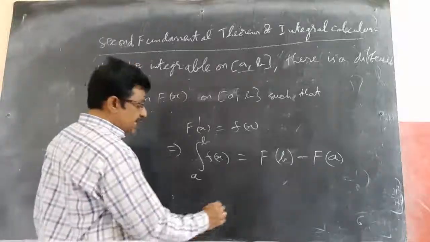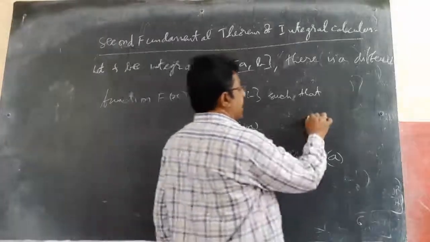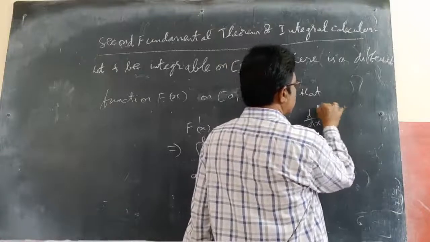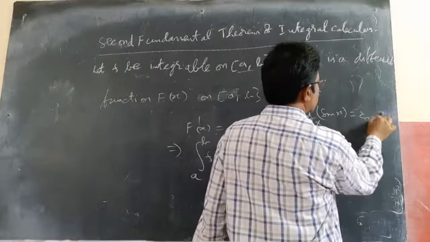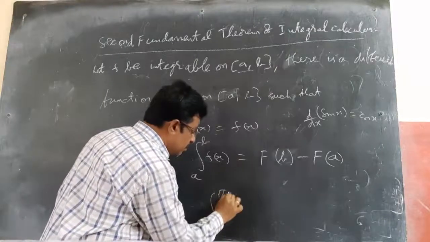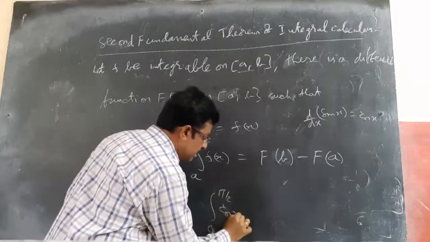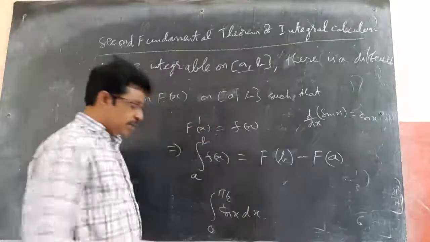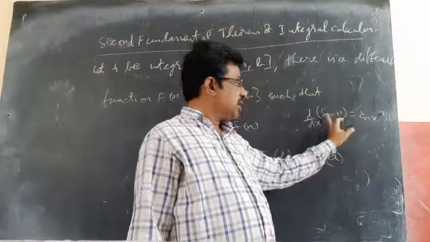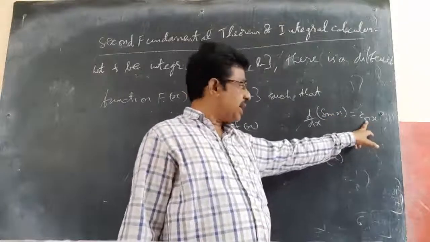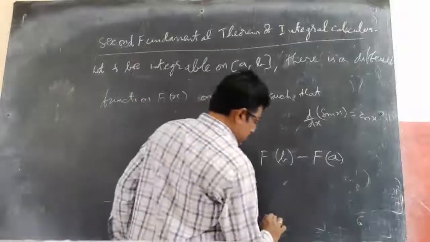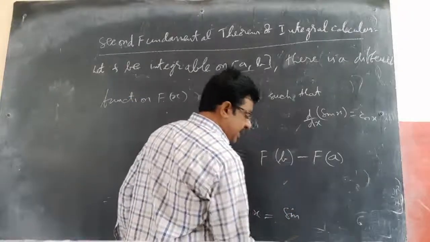Simply we can say like this: d by dx of sin x, we know that is cos x. So if I want the integral of 0 to pi by 2 of cos x dx, the derivative of sin x is cos x. So the integral of cos x is nothing but sin x. So sin x is capital F of x.